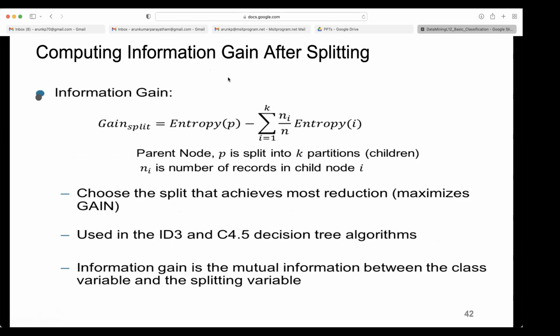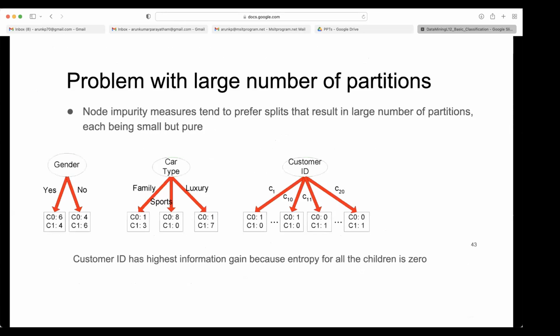So computing information gain after splitting. After splitting, you use the same weighted formula, n_i by n times entropy. Entropy in the beginning is the parent node. After splitting, weighted entropy. The difference is the gain. So parent node p is split into k partitions. That's why you get k summations for children, weighted. Choose the split that achieves the most reduction, that maximizes gain. This is used in the ID3 and C4.5 decision tree algorithms. This entropy formula is used to compute the impurity. Information gain is the mutual information between the class variable and the splitting variable.